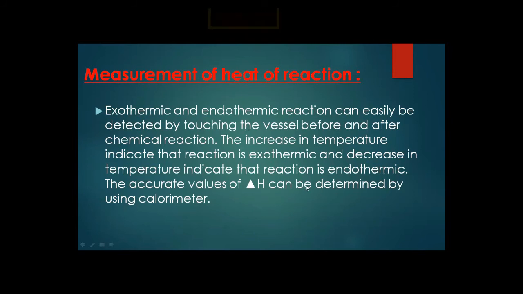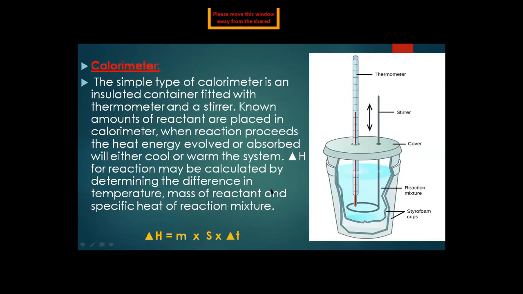The accurate value of delta H can be determined by using a calorimeter. So with the help of a calorimeter, an instrument to measure the heat of a reaction, we can find an accurate value of delta H. Now we are talking about the calorimeter. This is a diagram of a calorimeter. First we will discuss a simple type of calorimeter, an insulated container fitted with a thermometer and stirrer. A known amount of reactant is placed in the calorimeter. When the reaction proceeds, the heat energy evolved or absorbed will either warm or cool the system.